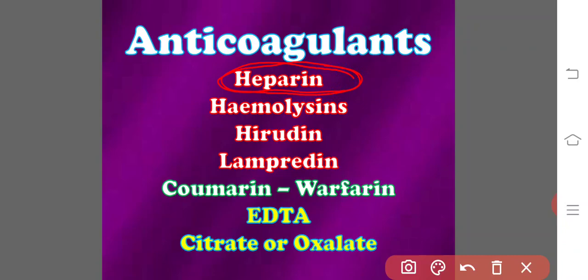Now, what is the mechanism behind keeping the blood fluid? Heparin increases the activity of antithrombin, which inactivates thrombin, and thereby it keeps the blood in a fluid state. And coming to the second one, hemolysins.